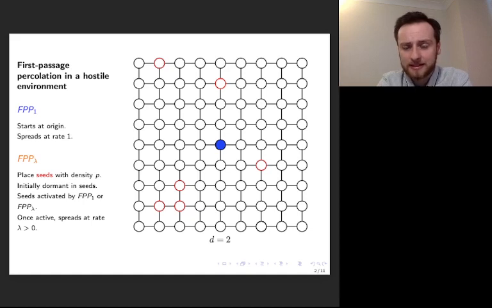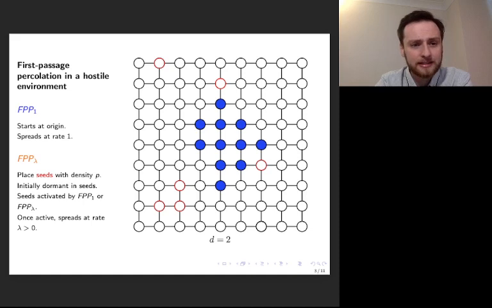So this picture on the right illustrates this at time 0, so the blue circle is FPP1 at the origin, and the red circles are the seeds for FPP lambda. So FPP1 then spreads at rate 1, meaning it traverses an edge after waiting an exponential time of rate 1. So after a certain time, the model might look like this, where FPP1 occupies this blue region.